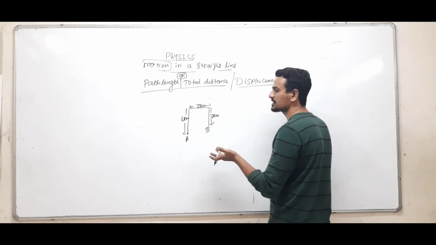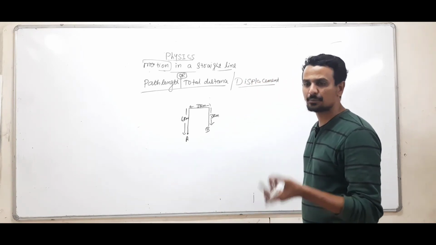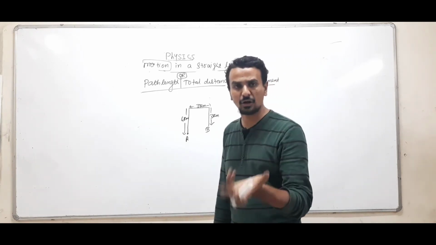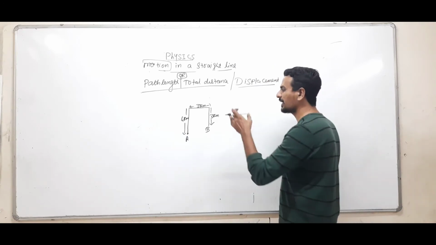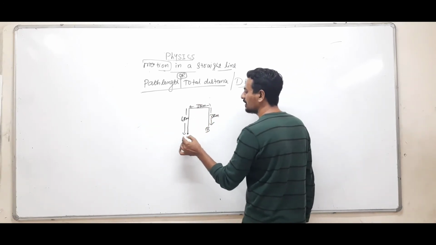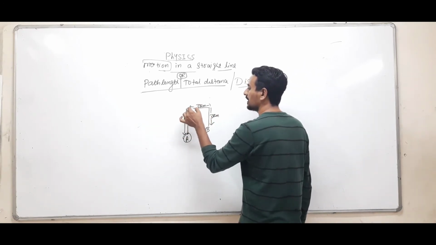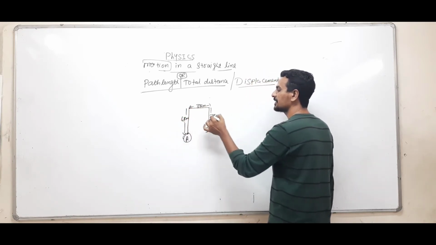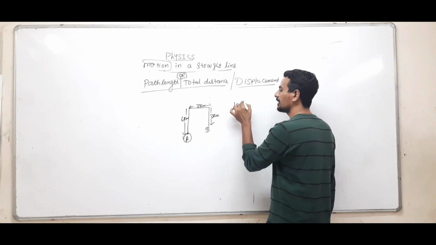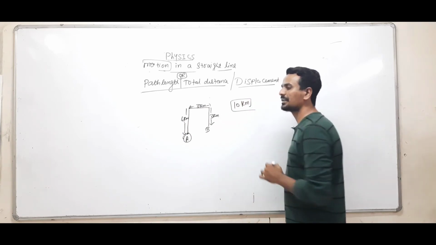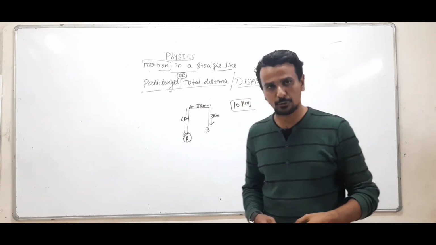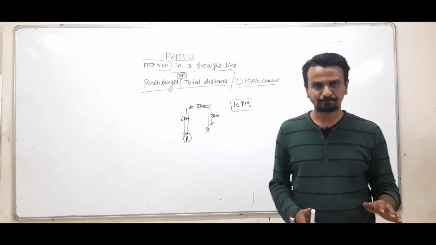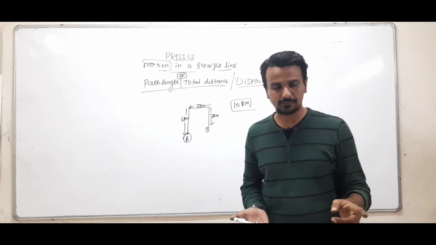The number of turns a person is making, we are not concerned with that. The number of times he is changing direction, we are not concerned with that. We just have to keep adding the length covered by the person. From here to here 4, here to here 3, here to here again 3: 4 plus 3 plus 3, 7 plus 3, 10 kilometers. So the distance covered by the person is 10 kilometers. Clear? It cannot be negative, make sure.